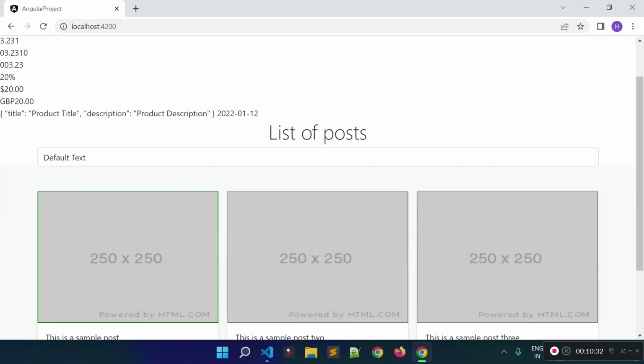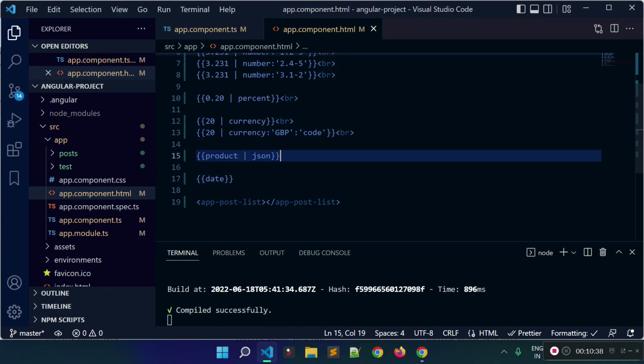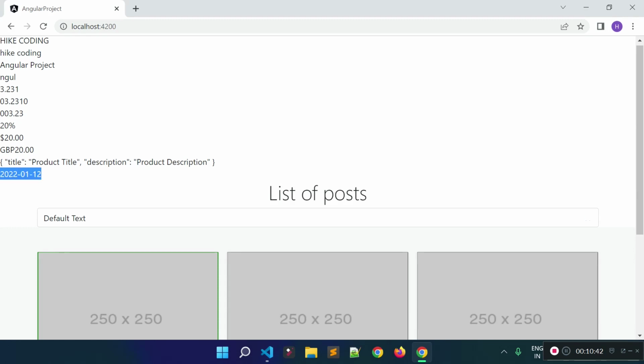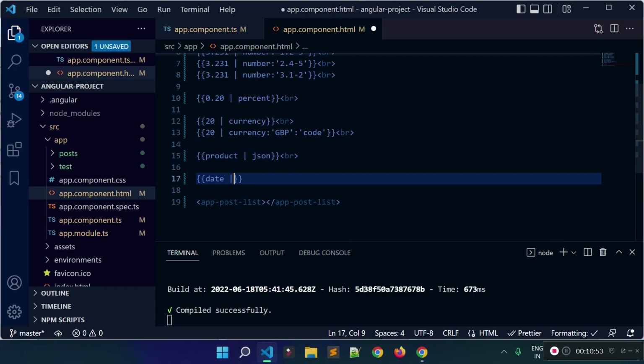So yeah, we have this date here. Let's add one break tag here. Okay, so we have this date here. Now if we need to print the date in some other format, then how can we achieve this?